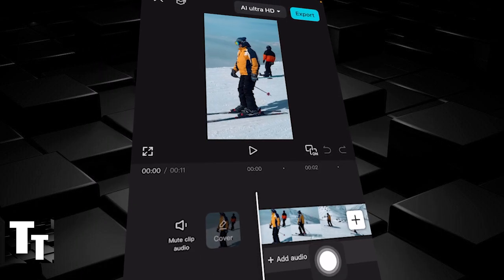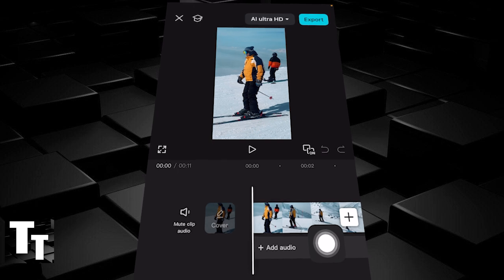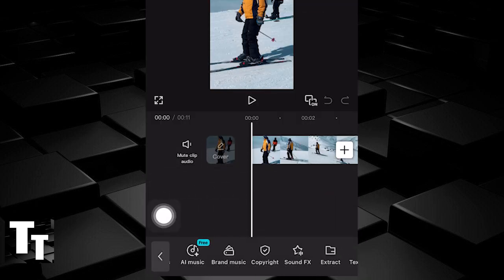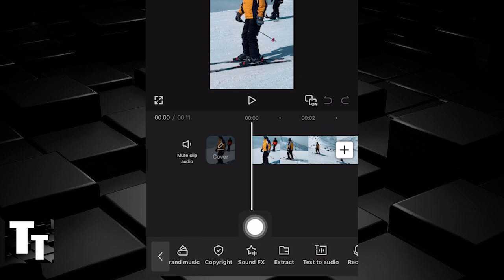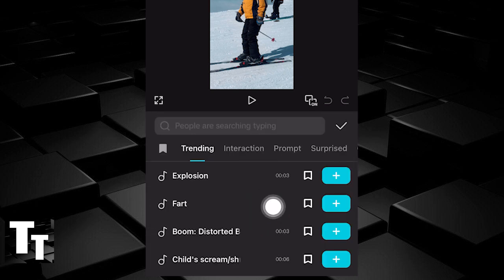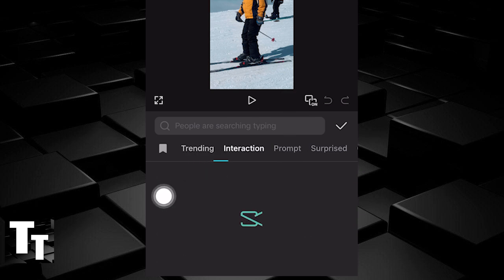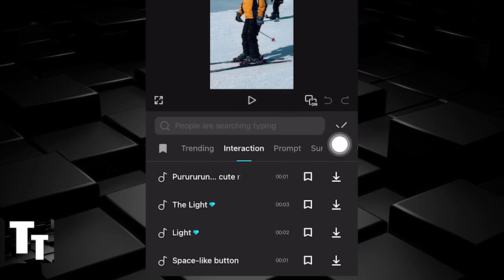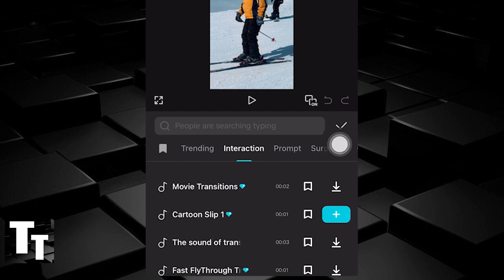1. Make sure your video clip is deselected like so, and then go to the bottom left hand screen and click audio. Underneath audio, scroll to the right until you see the option sound effects. Underneath sound effects, you want to scroll to the right and you see the second option, interaction, next to trending and prompt. See, CapCut Mobile has a list of free interaction sound effects.